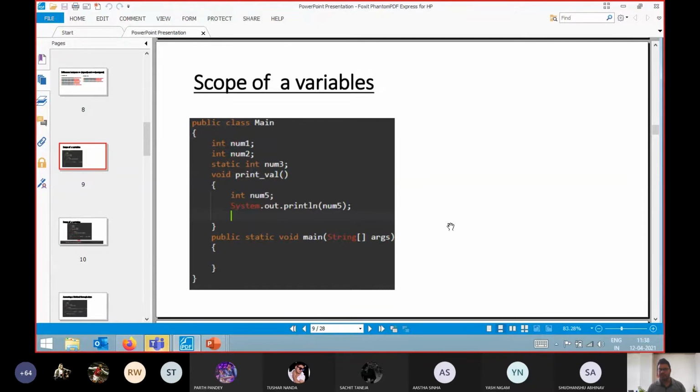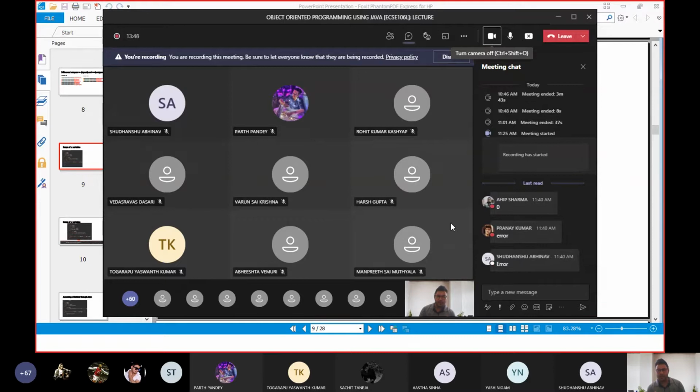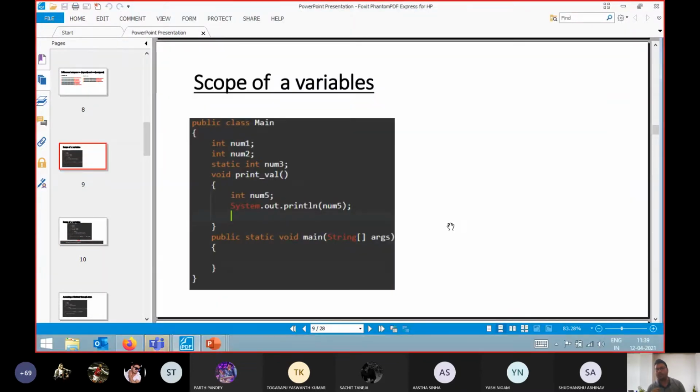What about others? Yes, tell me, others too, please. One answer is related to 0, meaning you are saying it will print the garbage value. Pranay posted it will give us an error. Sudhanshu also posted we will get an error. So let's see what output we will get.